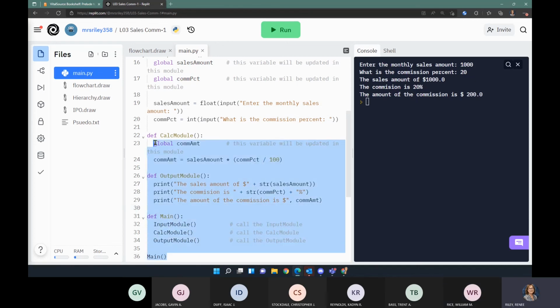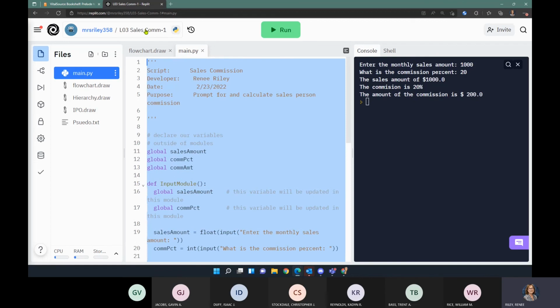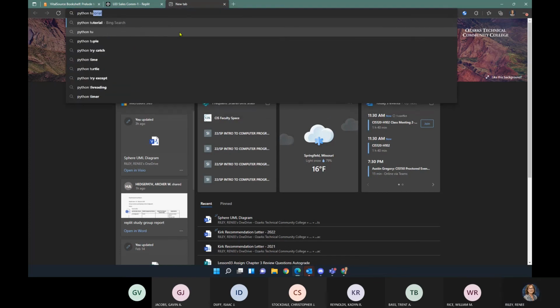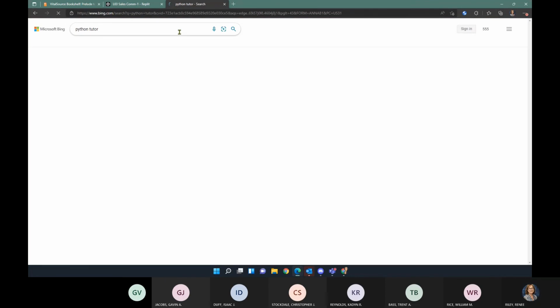Let's copy all this code and I'll show you this site because I think that it's really, really helpful. I got all my code copied, and this site is called Python Tutor. I'm going to search for that.